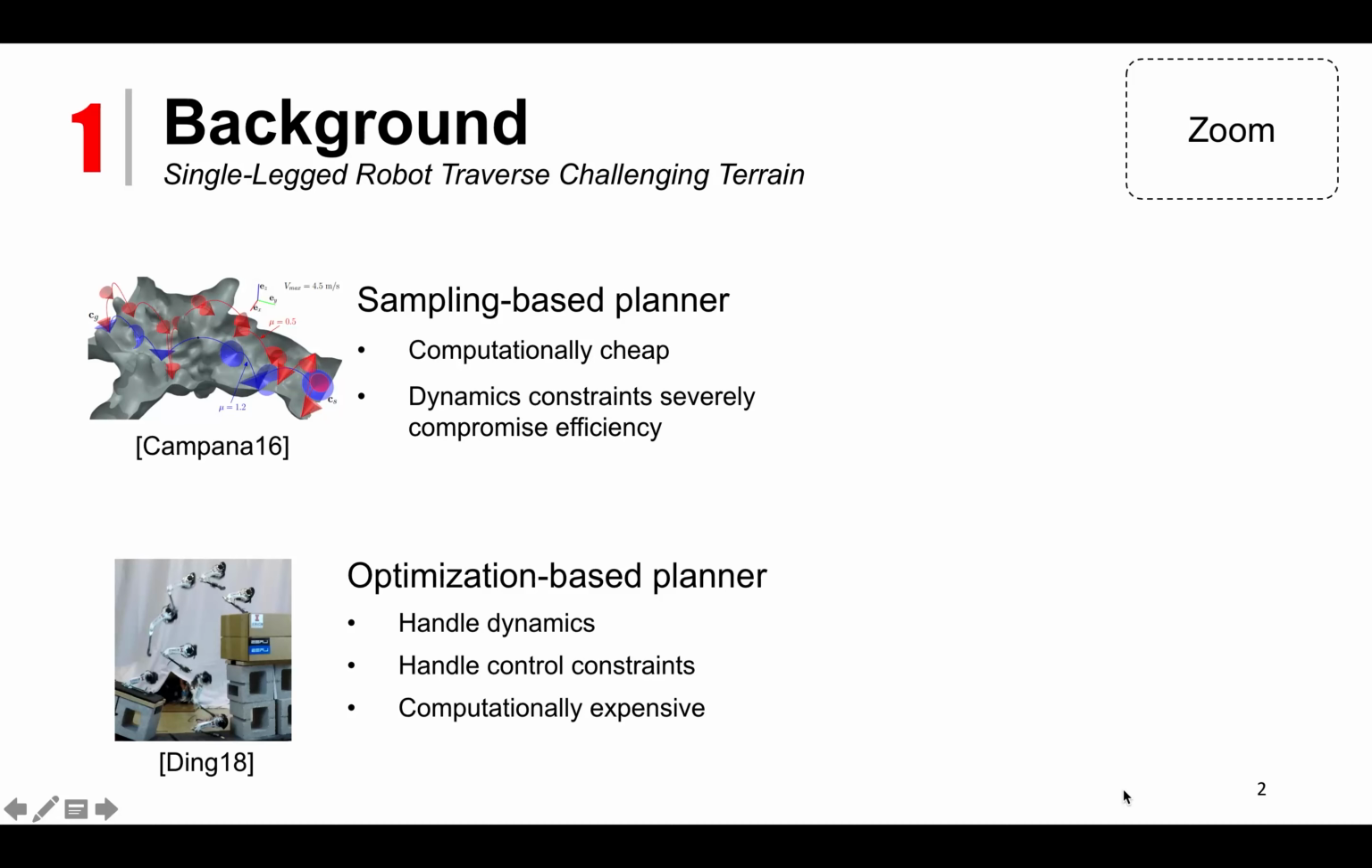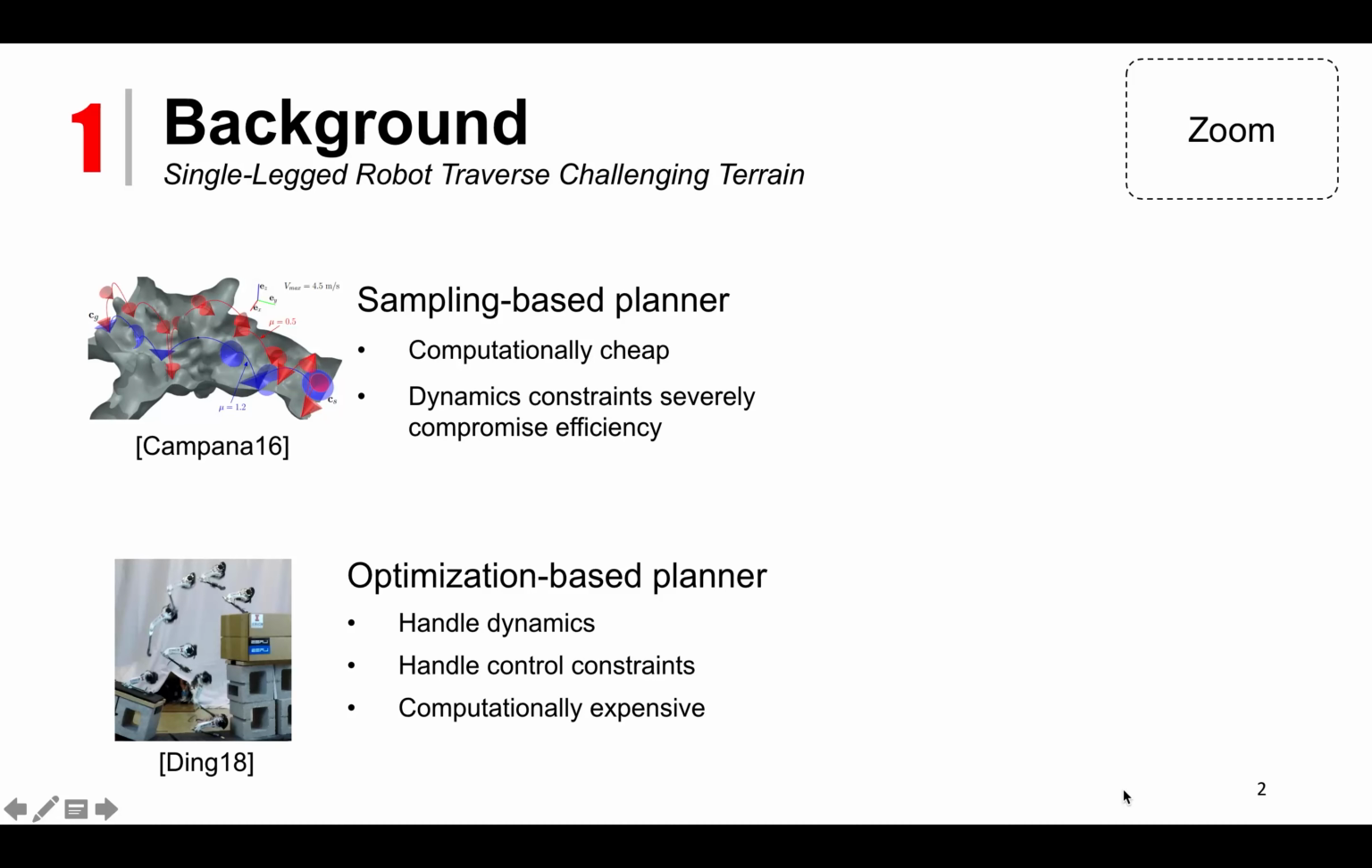To mimic the performance of such agile animals, two major planning paradigms are proposed. The first is a sampling-based motion planning algorithm. It is computationally cheap because it usually only considers the kinematic aspect of the planning problem. However, if dynamic constraints are explicitly imposed, then it will severely compromise the efficiency.